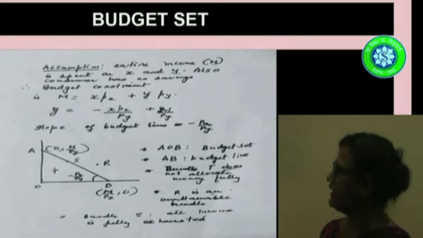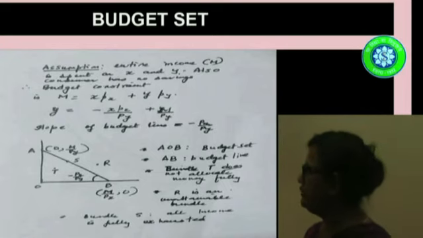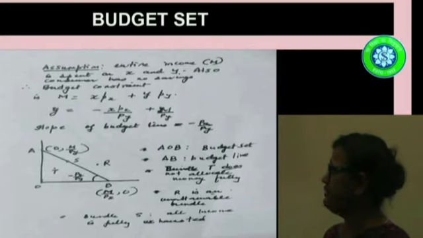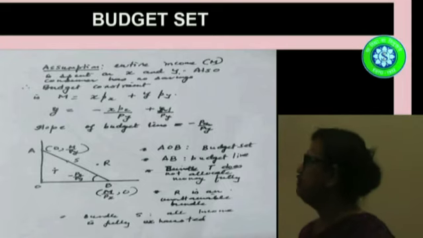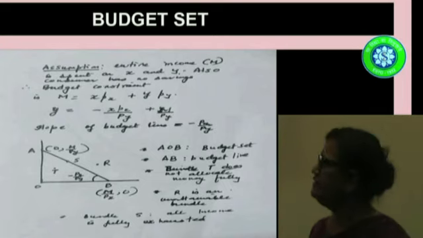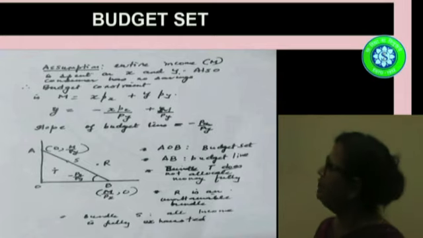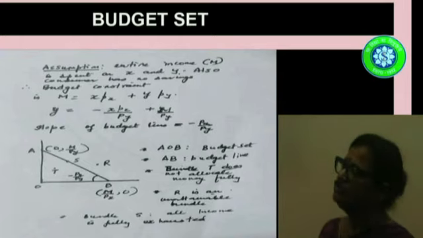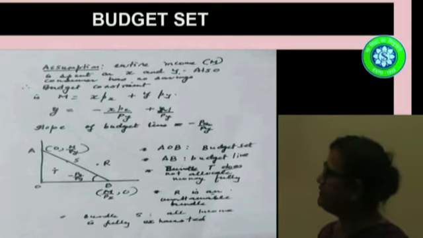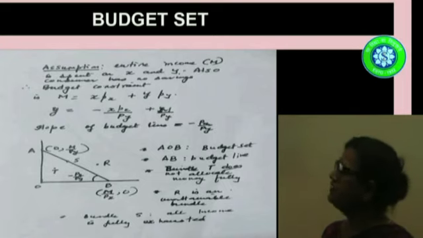is also zero. Now if we rearrange the equation M = x·px + y·py, what we get is: y = -x·(px/py) + m/py. The slope of the budget line, -px/py, is also negative. AOB is the budget set. When the consumer consumes entirely X, he has the coordinates (m/px, 0). When he consumes entirely Y, the coordinates are (0, m/py).